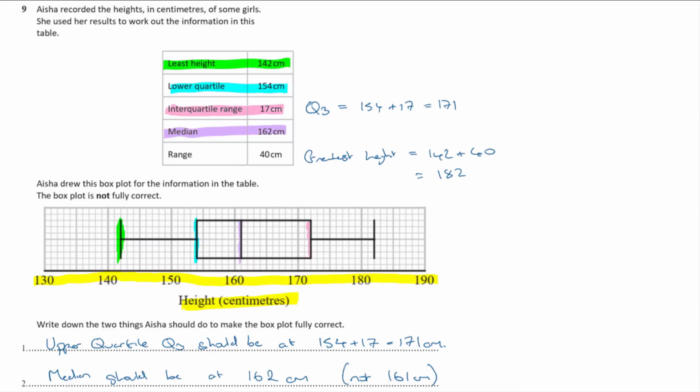Ran out of colors. Maybe use yellow again. So then the greatest height should be 182, which is correct. That one is all right. Okay, so we found all the errors. It's the median, and it was the upper quartile that was wrong.